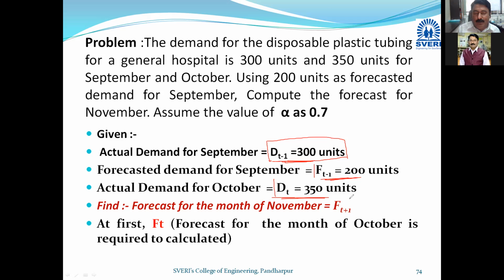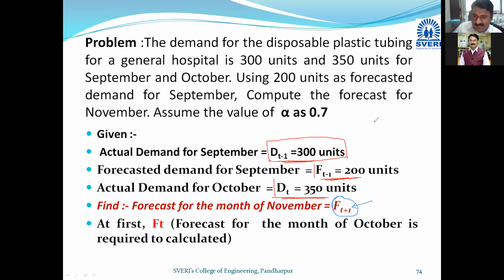I have to calculate here the forecasted demand for November. Now, if you look toward the problem, something is missing. We have discussed that we want all the terms.